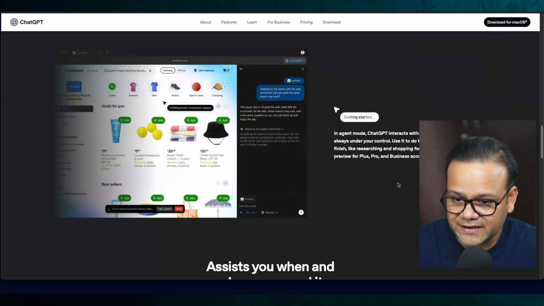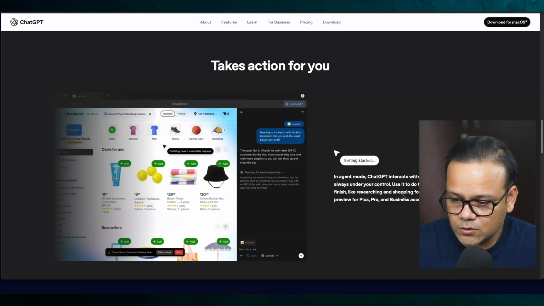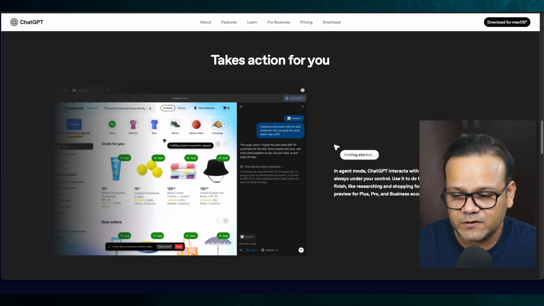The third one is that it can take actions on your behalf, which is the agent mode. Again, similar to Perplexity. It did fall short with Perplexity, the Comet browser. We'll see if it works this time around.